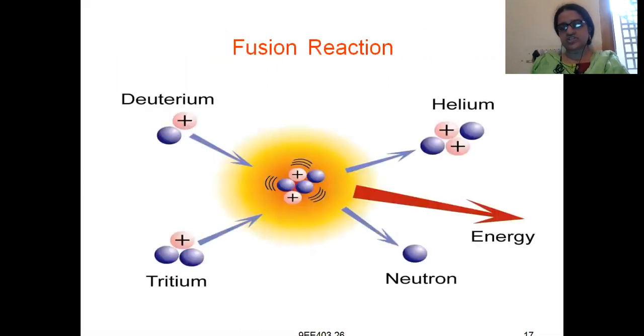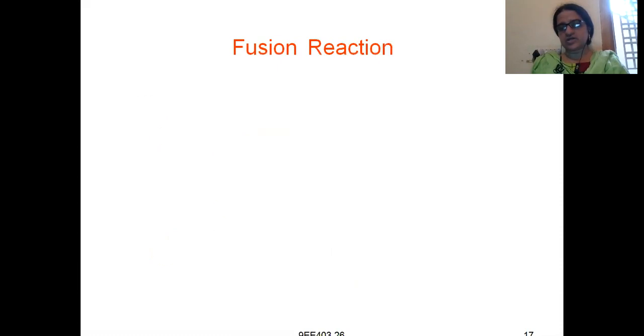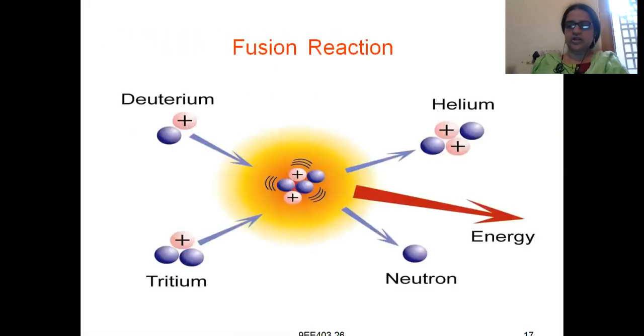Coming to the fusion reaction. For fusion, two smaller nuclei should get fused and form a larger nucleus. Here deuterium and tritium combine and form helium. Deuterium is an isotope of hydrogen with atomic number 1 and atomic weight 2. Tritium is again an isotope of hydrogen with atomic number 1 and atomic weight 3.